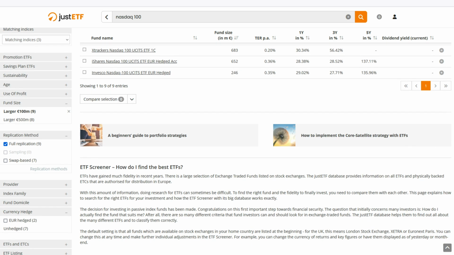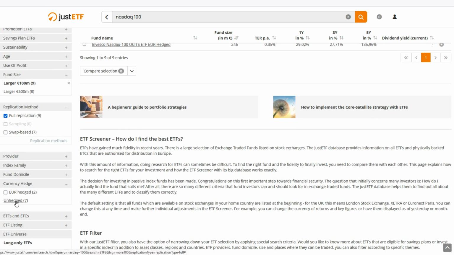And then the last thing is I want them to be unhedged. Unhedged means that there isn't going to be any interference with the currency fluctuations, meaning that obviously NASDAQ is mainly a USA ETF, 95+% of the companies are in the US, and the currency of the fund is going to be USD. And so the performance is going to reflect also the performance of the USD.